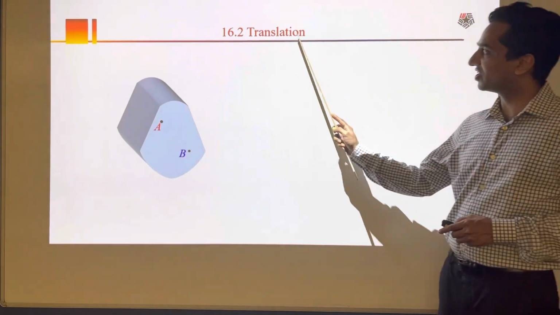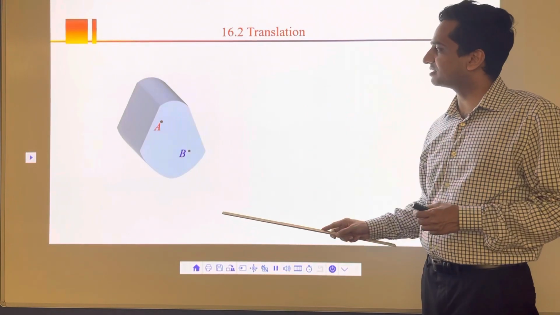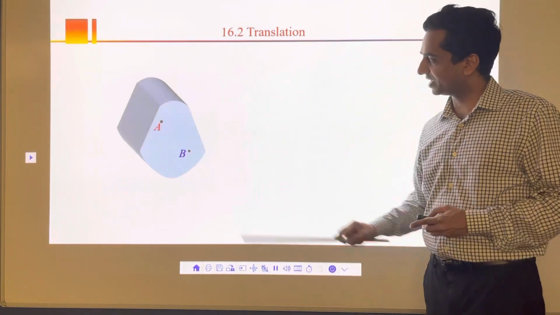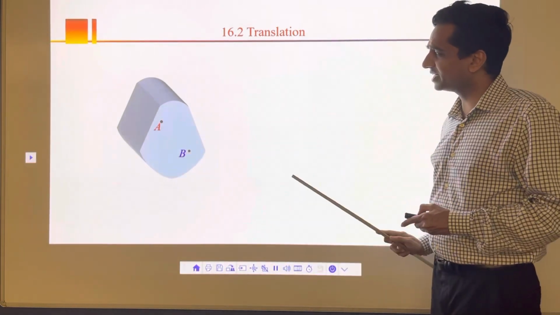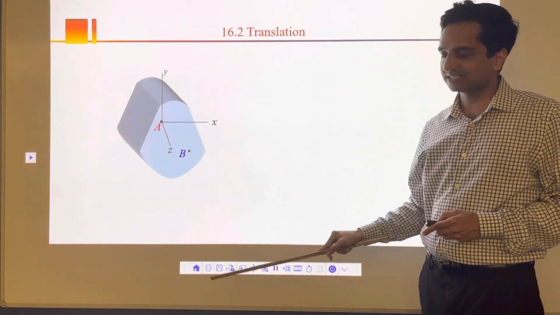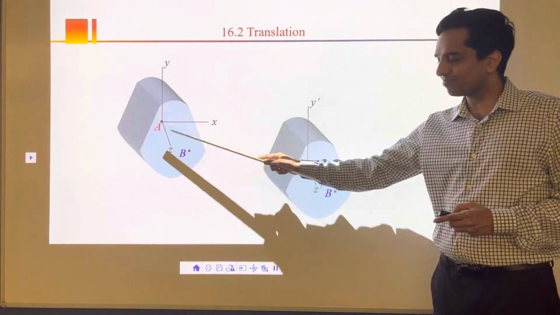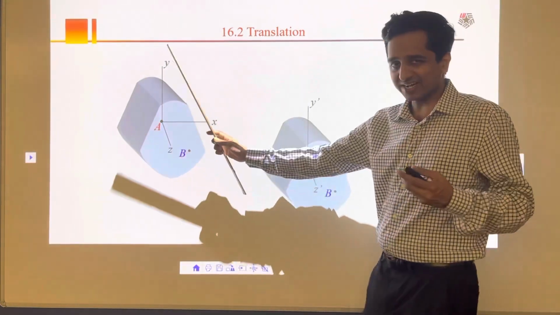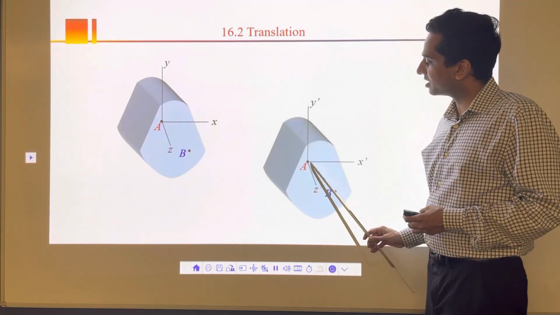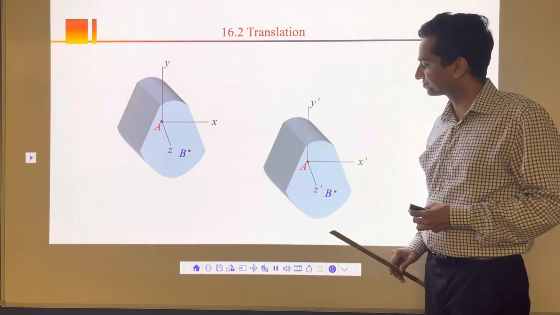Now let's start with translation. What exactly happens in translation? Let's say I have this rigid body, and I'm going to take two particles here, particle A and particle B, or two points A and B on that rigid body. Now it's going to simply translate. Here at A, I'm going to take X, Y and Z axes. That's my origin here at point A. Then this same body translates from here to here, if it is a rectilinear translation, translating like this in a straight line. In the new position, I'm going to have X bar, Y bar, Z bar. This is my new axis here.